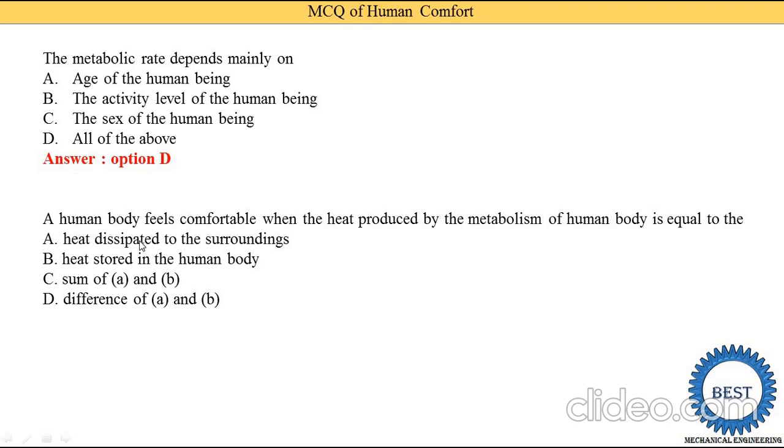Okay, that's why our body weight is increasing. Suppose some people are rejecting more heat to the surroundings, then they have no energy to store in the body. That's why their bodies are too slim. So the answer is the sum of A and B, which means answer C is correct. Okay.